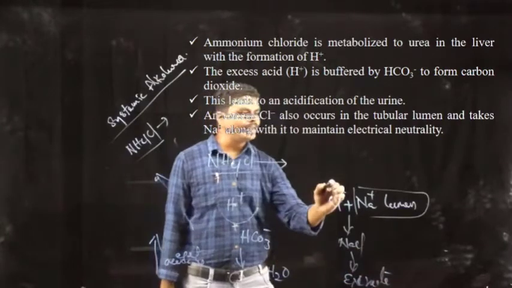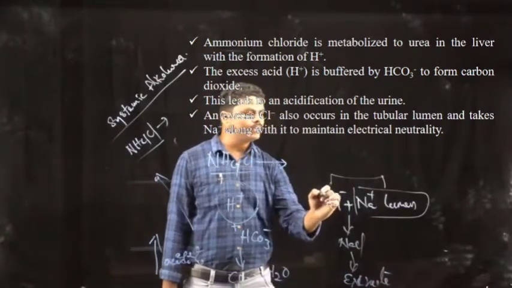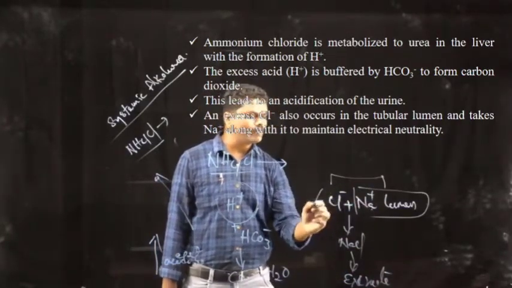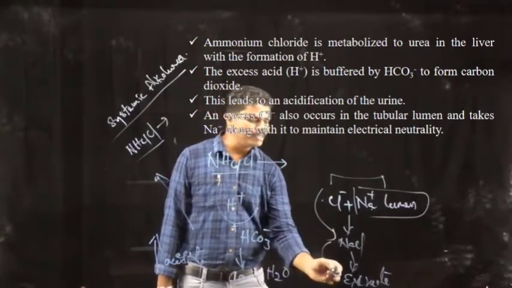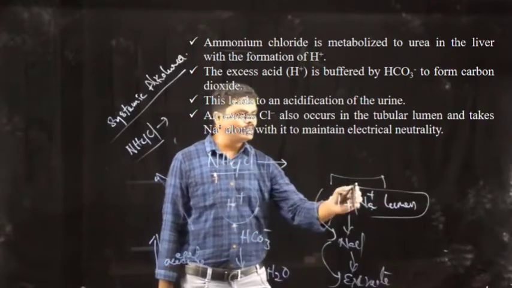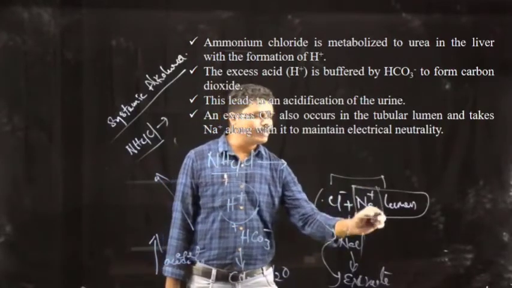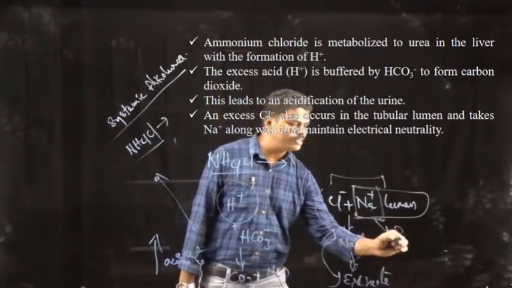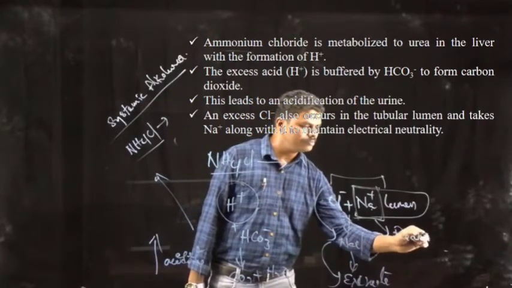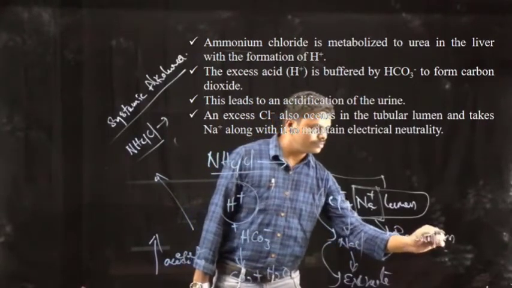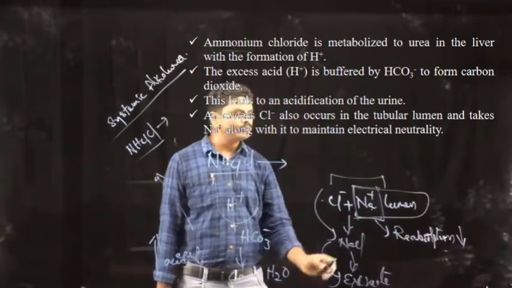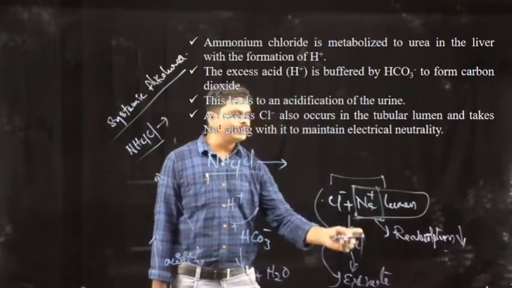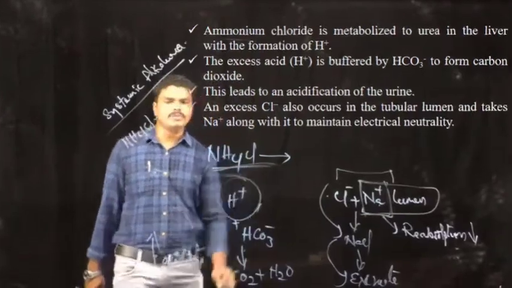So for maintaining the electrolytic balance between the chloride and sodium, they form sodium chloride, and this will be excreted through the urine. In this process, the sodium which is available for reabsorption is decreased. In that way, the sodium reabsorption is decreased by ammonium chloride.